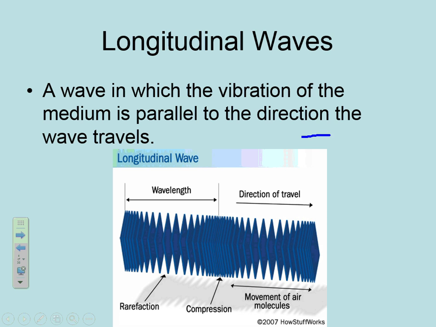Where a transverse wave was going up and down, a longitudinal wave is going to lay flat. We will go over these in class a little bit, but in a longitudinal wave the molecules are going to travel parallel to the direction the wave is flowing, side to side, where a transverse wave is going to be up and down.